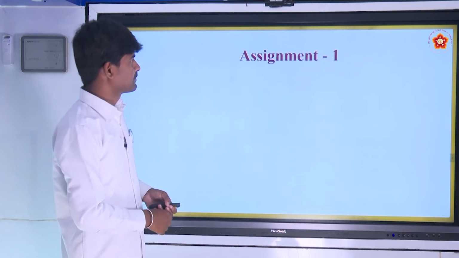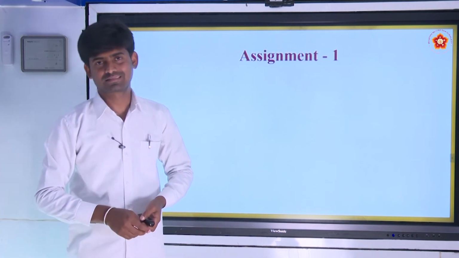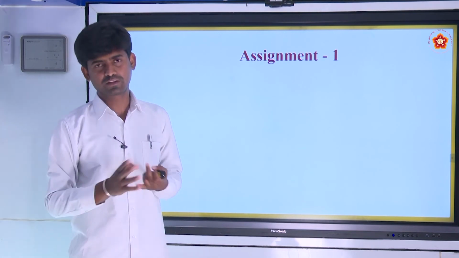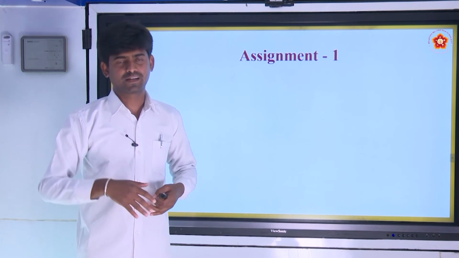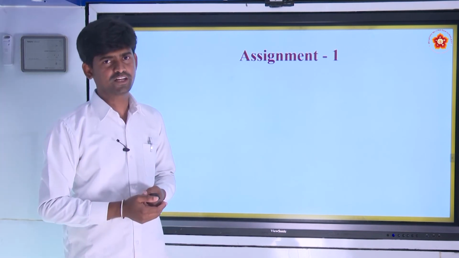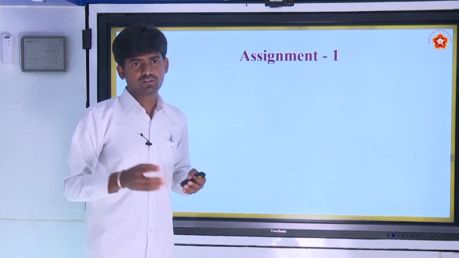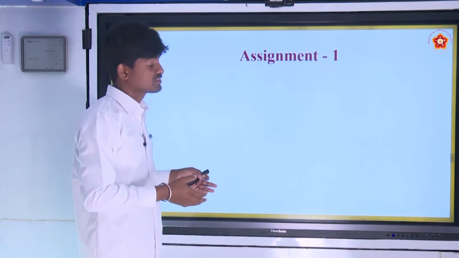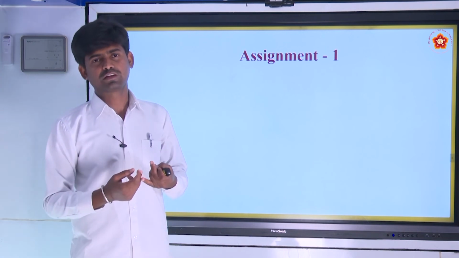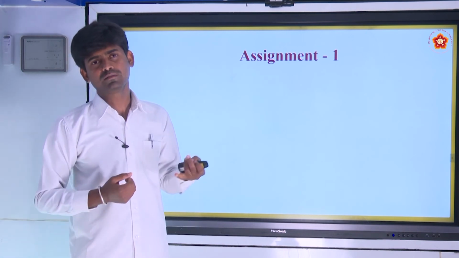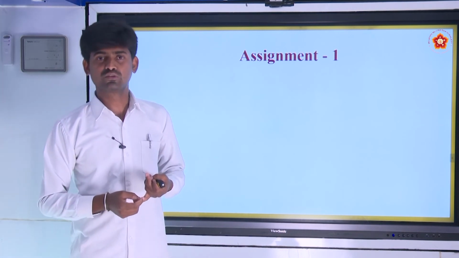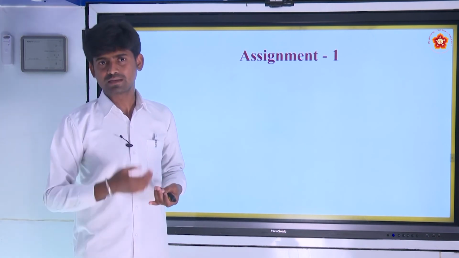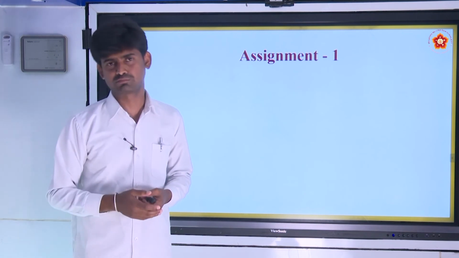I will recap what we discussed in this class. First, what is the difference between hot and cold? By sense of touch, we cannot say what the temperature of an object is. We can use a thermometer. A thermometer is a device used to measure temperature. We have also seen two types of thermometer: clinical thermometer and laboratory thermometer.